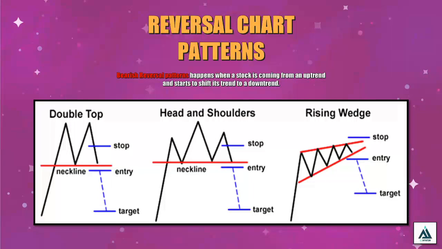It is the structure wherein the area of resistance is visited twice, creating an M shape or M pattern. The usual sell point for this pattern is just below the neckline and stops just above the neckline.